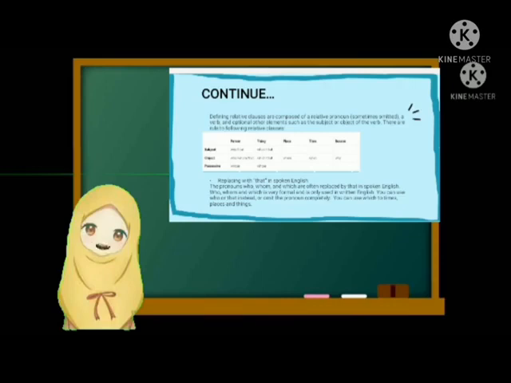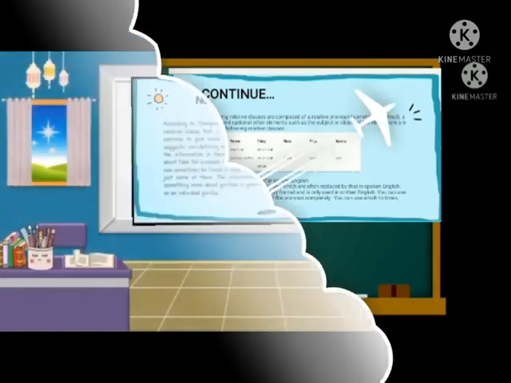The pronouns who, whom, and which are often replaced by that in spoken English. Who, whom, and which is very formal and is only used in written English. You can use who or that instead or omit the pronoun completely. You can use which for times, places, and things.